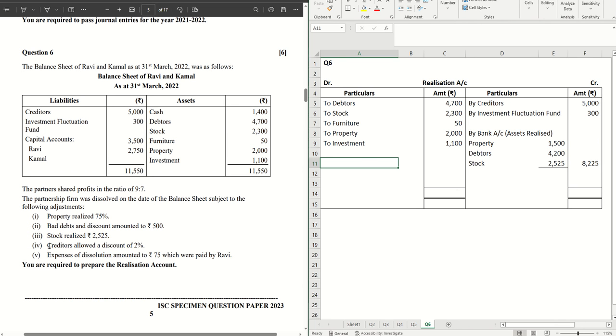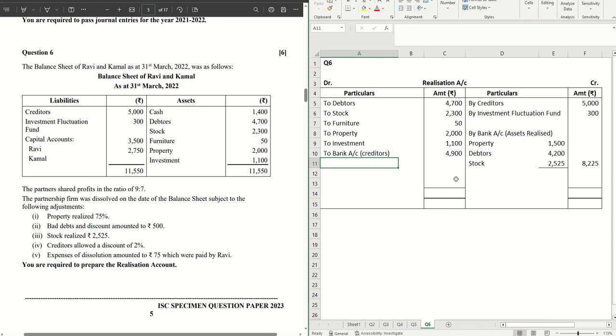Next one that we have is creditors allowed a discount of 2%. So we will write here to bank account, in brackets mention creditors. Okay, so discount of 2%, that means 98% of the book value has been realized. So 0.98 multiplied by your creditors amount, which is 4900.